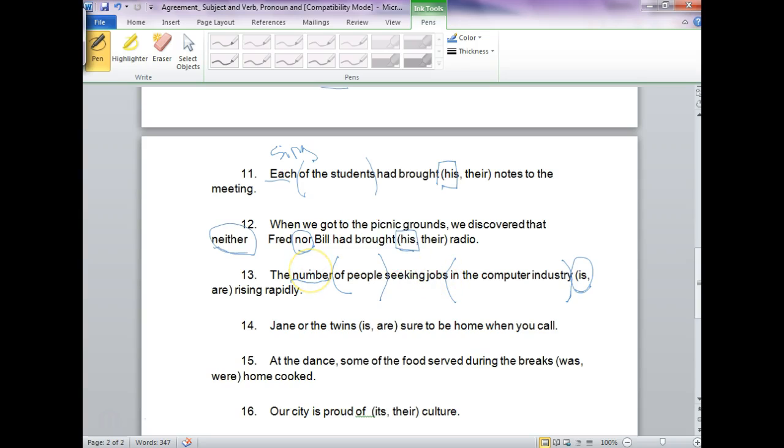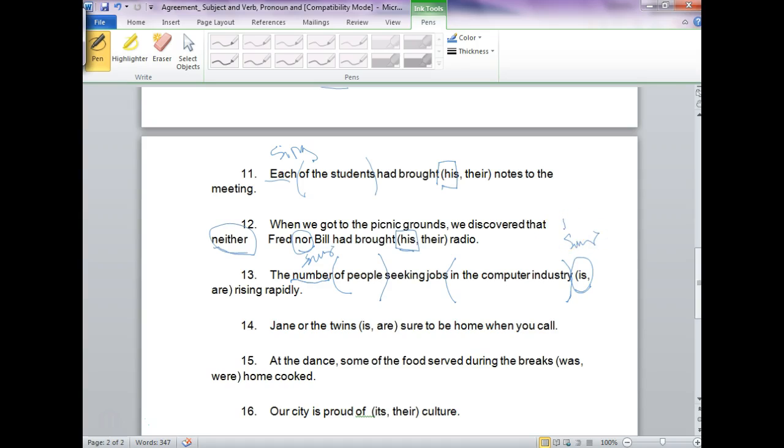The number is rising rapidly. And sometimes when you take out everything else and just say the subject and the verb together, it makes more sense to you. These things in the middle can get pretty confusing. The number of people is rising rapidly. The number is rising rapidly. Number is singular, so you choose the singular verb.